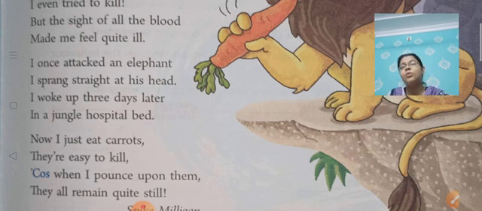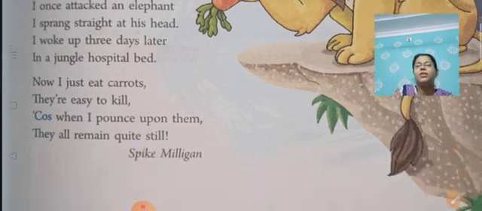That it was lying in a jungle hospital bed. That means the lion once tried to attack an elephant and after 3 days it woke up on a jungle hospital bed. Now see this, there is no such thing in the jungle, right? But yes, to make the poem funny and lively, the poet has used these kinds of words over here. Okay, now let's see the last stanza of this poem.